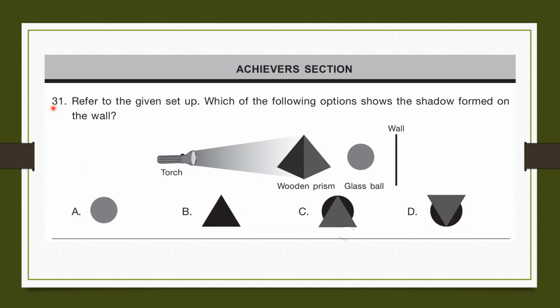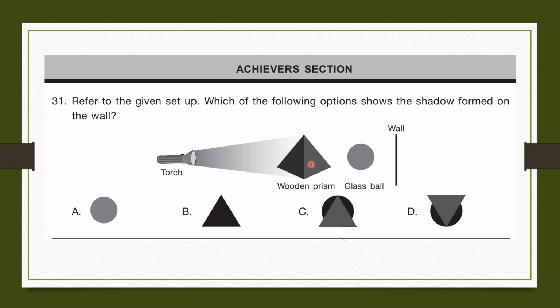Question number 31. Refer to the given setup, which of the following option shows the shadow formed on the wall. Here a torch, wooden prism, glass ball and wall. A wooden prism is opaque and a glass ball is transparent. So there will be no sign of a glass ball as a shadow.